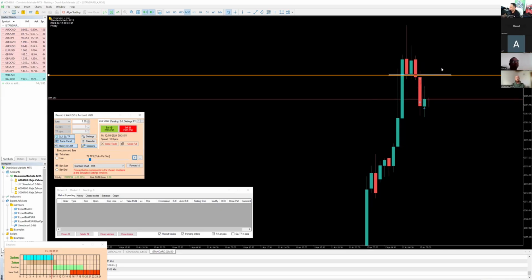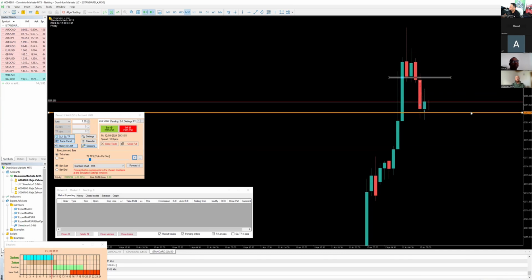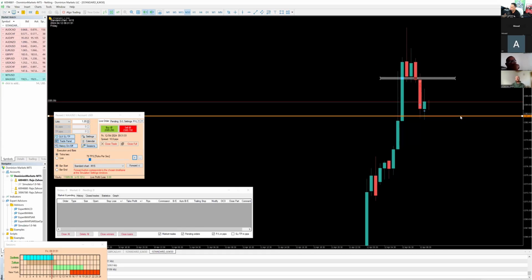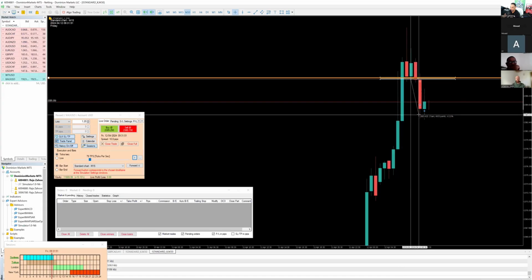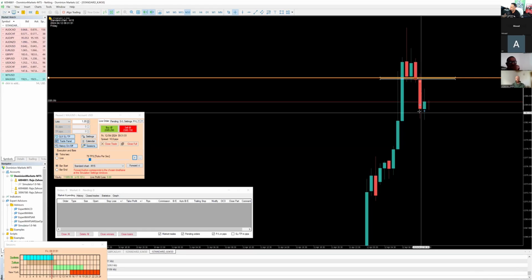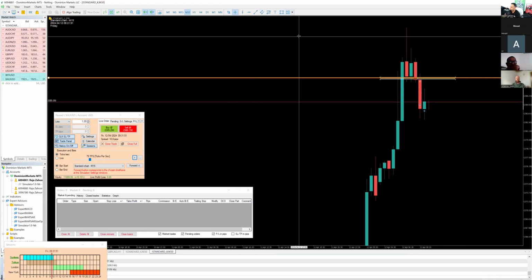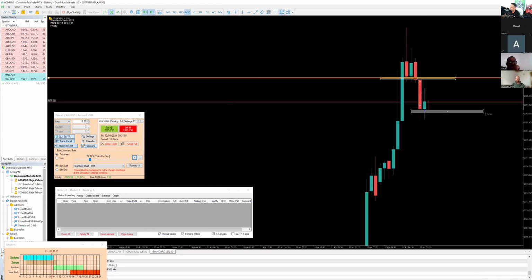Okay, so now this candle has closed, and we formed some sort of a support here. Before I talk about this, I want to talk about something else first, and then we'll see if we can find another trade, and then we're going to call it a day. So before, we had this support, and we were seeing if we could move down, correct? And now we formed a new support. So let's plot this new support.